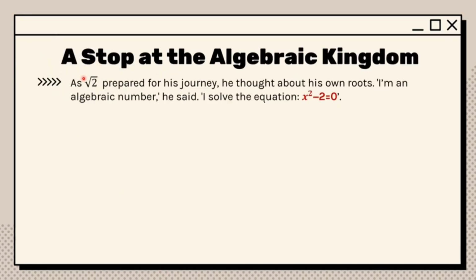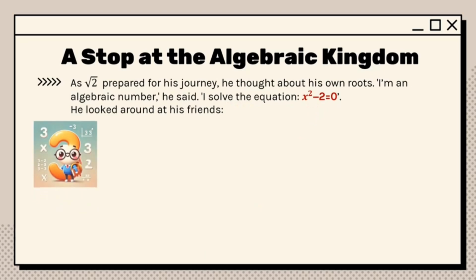As the square root of 2 prepared for his journey, he thought about his own roots. I am an algebraic number, he said. I solve the equation x squared minus 2 equals 0. And he looked around at his friends.